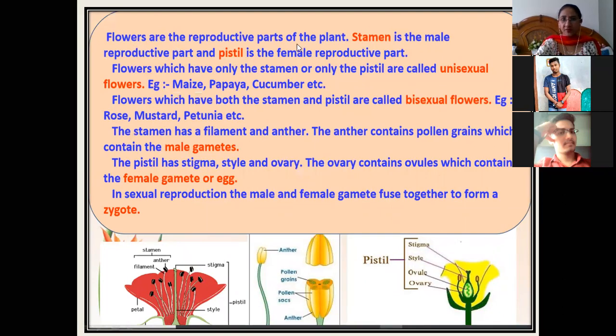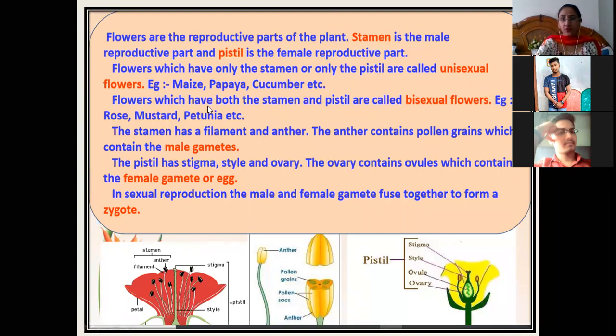Flowers are the reproductive parts of the plant. As we all know, stamen is the male reproductive part, whereas pistil is the female reproductive part. If it is asked what the male reproductive part of the flower is, then stamen is the male reproductive part and pistil is the female reproductive part of the flower. Flowers which have only the stamens or only the pistils are called unisexual flowers.